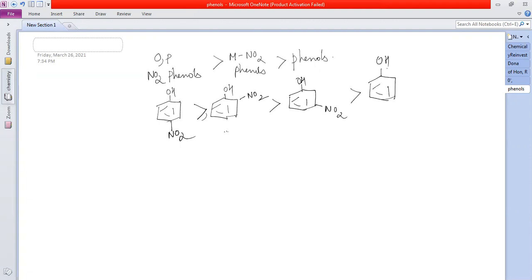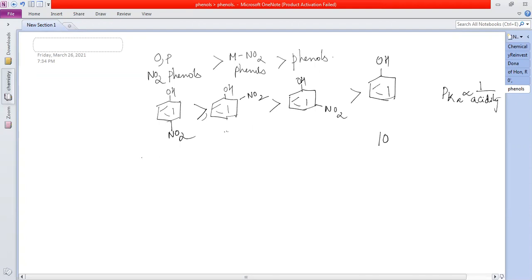Okay. So pK values are given for this. I'll give you the pK values. Then pK is inversely proportional to the acidity. You know this, right? Yes, ma'am. This is 10. This is 7.1, 7.2. There's not much difference. That's why I said ortho and paranitrophenols don't both come in order. So paranitrophenol is more acidic than ortho, then comes meta, then comes normal phenol.